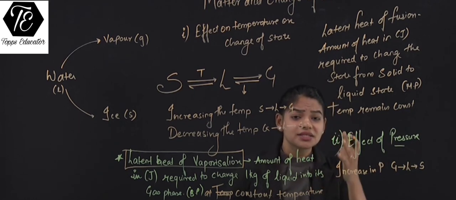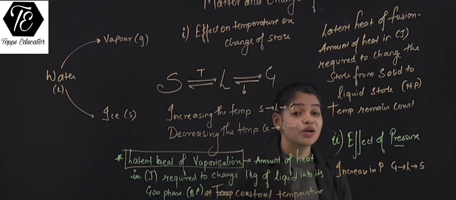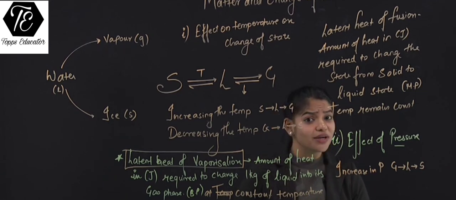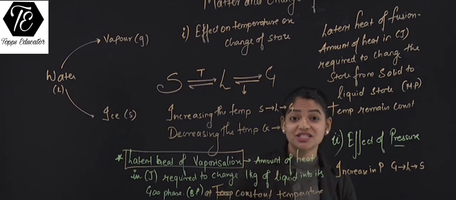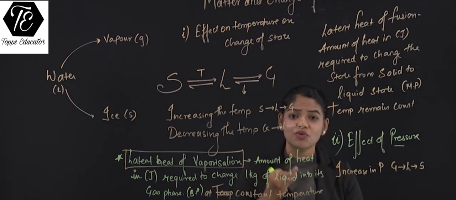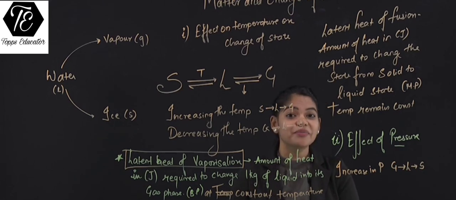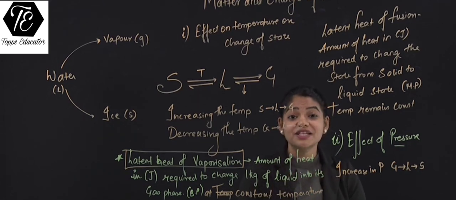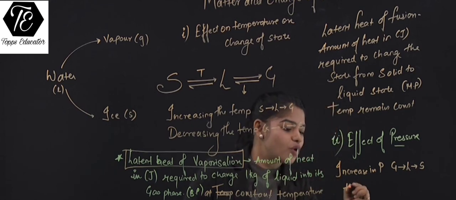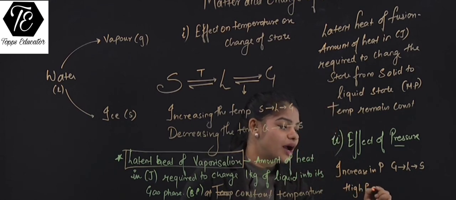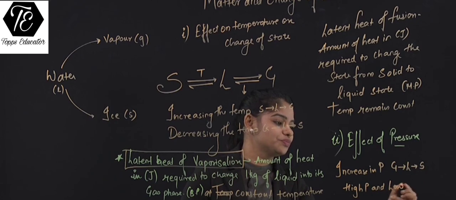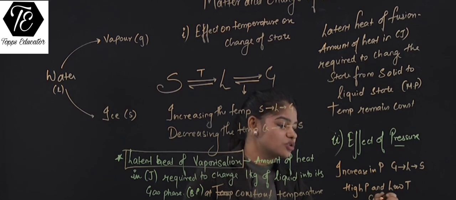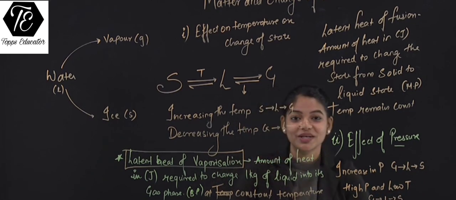Now where is this useful? Students, these gases can be converted into solid and liquid state. Have you heard about solid carbon dioxide or dry ice? We use that for getting very low temperature. So liquefied oxygen, liquefied nitrogen, solidified carbon dioxide can all be achieved at low temperature and high pressure. So high pressure and low temperature convert gas to liquid, liquid to solid state.